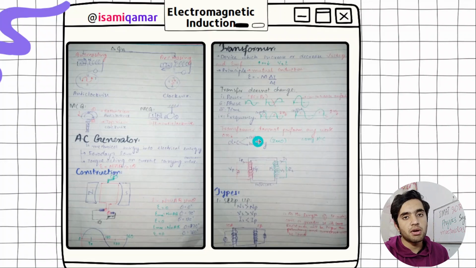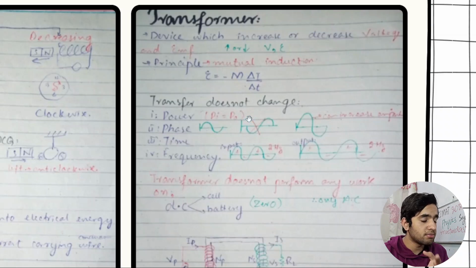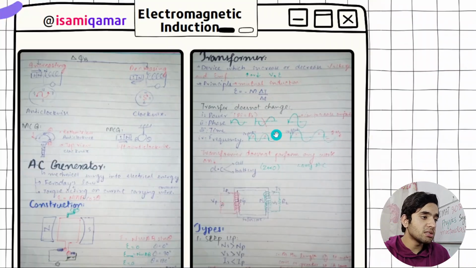Okay, then we have got the transformer. Transformer is very important. You need to know what a transformer is. Principle of transformer: the transformer principle is mutual induction. Study mutual induction separately, and the other one is inductance. Study both of these separately, and remember the units, Henry, all this stuff.